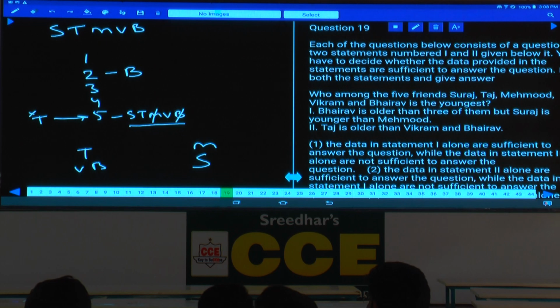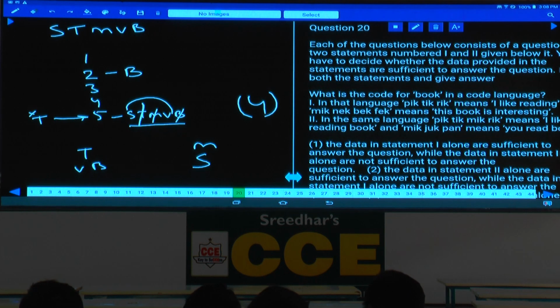Then by combining these two, T cannot be the youngest. And for combining, no need to draw another diagram. Replace the second one in the first one, or the first one in the second. And now here, S, T also cannot be the youngest. Then who can be the youngest? Either S or B. As we are getting 2 different answers, neither 1 nor 2, choice 4 is the answer.